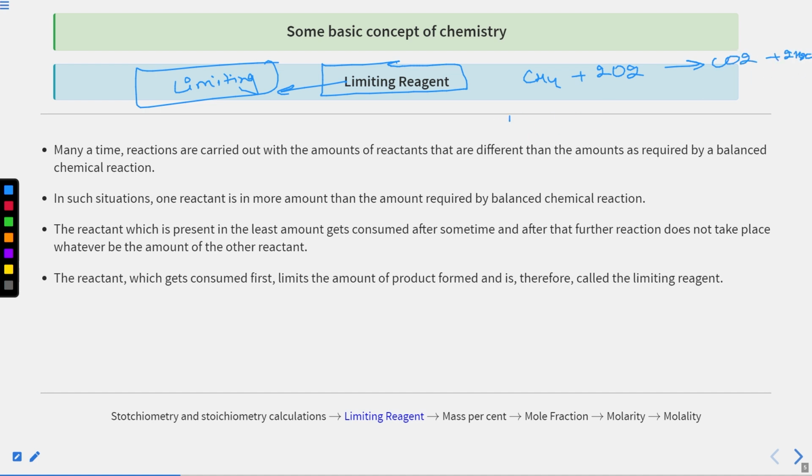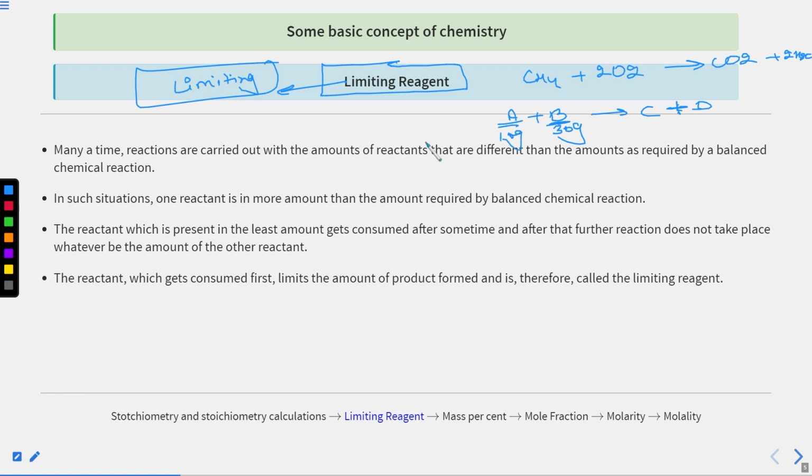I am writing a simple general reaction like A + B gives C and D. Suppose A is reacting with B, and suppose 20 gram A is reacting with 30 gram B. So for the reaction of 30 gram B, we actually need 20 gram A. And I have limited the amount of A. I am providing only 10 gram A.